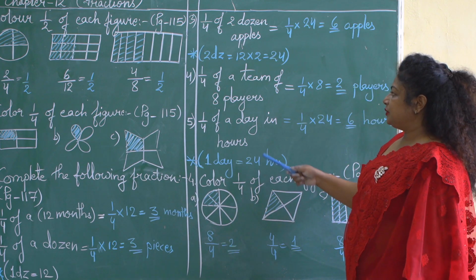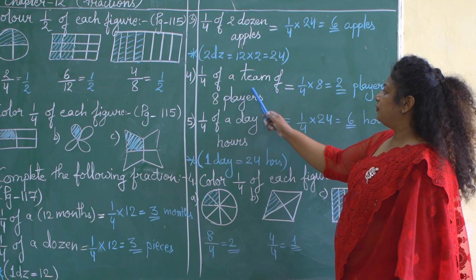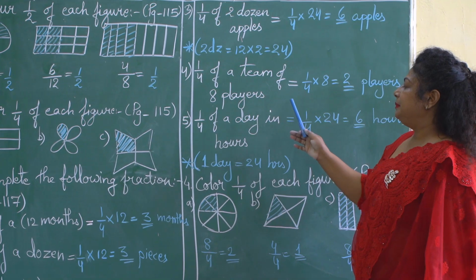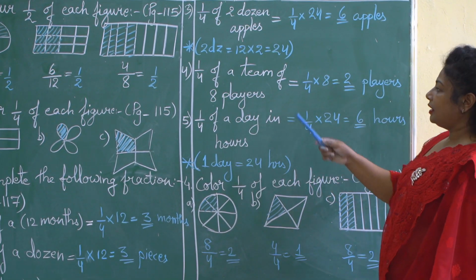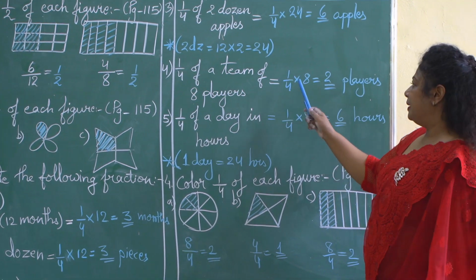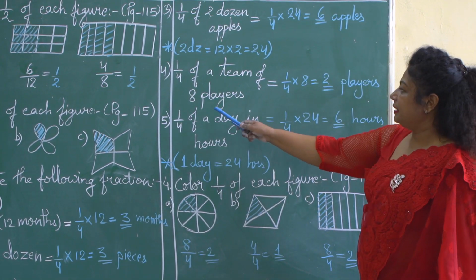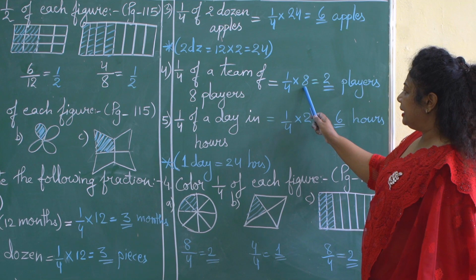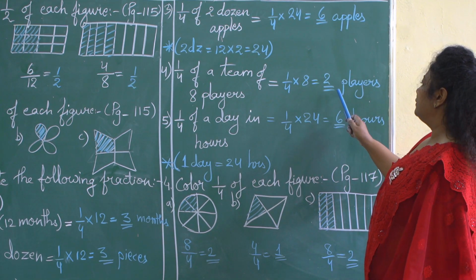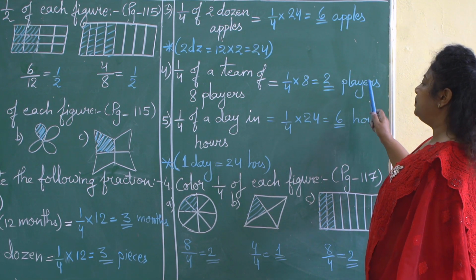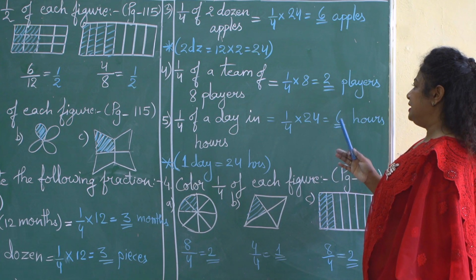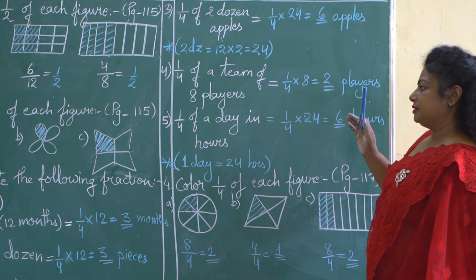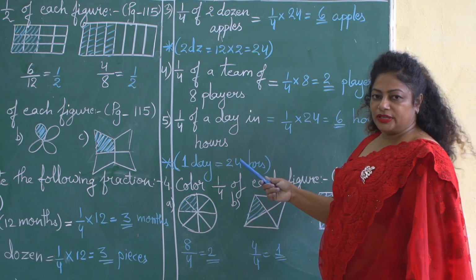Let us come to the next question. Next question is 1/4 of a team of 8 players. It is the direct question. We can solve it very easily. Fraction given to you is 1/4 multiplied by 8. If we divide this number 8 by 4, we will get the answer 2 players. That means out of 8 players, 1/4 of the team will be 2 players. Okay. Let us come to the next question.